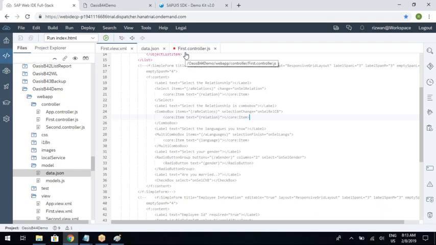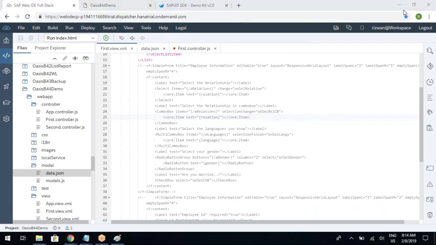SAP UI5's library in terms of user actions is very strong, and you will not need to go beyond this. Whatever you want to do, for everything he has given. He has not missed out anything, and whatever action you want to perform, you can perform.